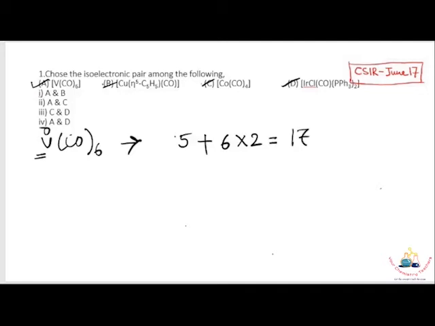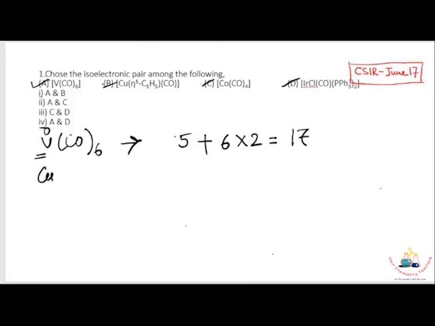Now take a look at some problems which came in the GATE and CSIR NET examinations. First example: choose the isoelectronic pair among the following. First is a vanadium complex, second a copper complex, third cobalt, then iridium. For the vanadium complex, vanadium is in zero oxidation state here, so vanadium provides 5 electrons, and each carbonyl contributes 2 electrons, so 12 electrons from the 6 carbonyls. Then this is a 17 electron species.